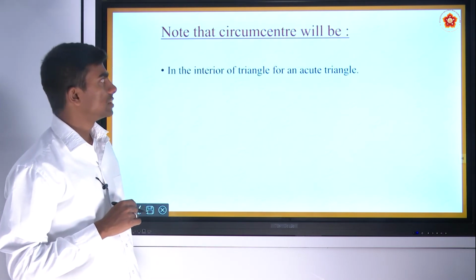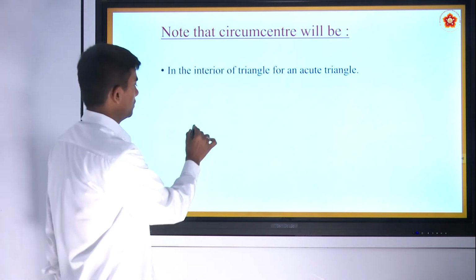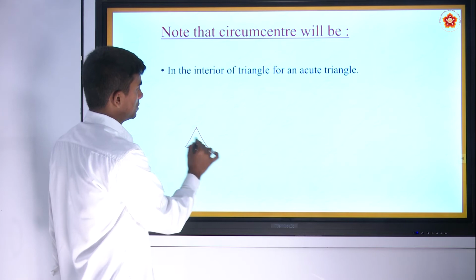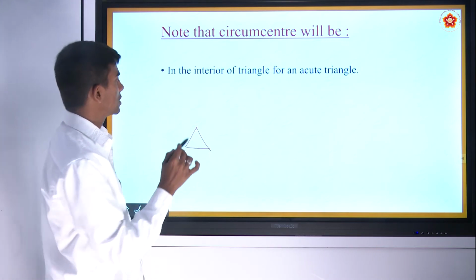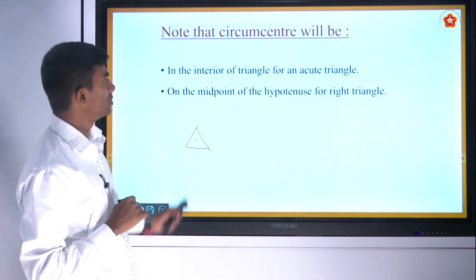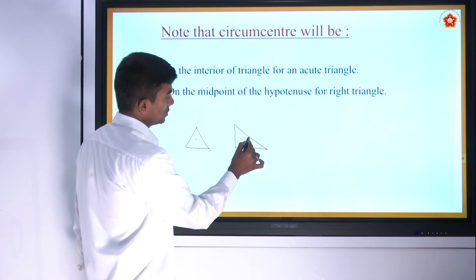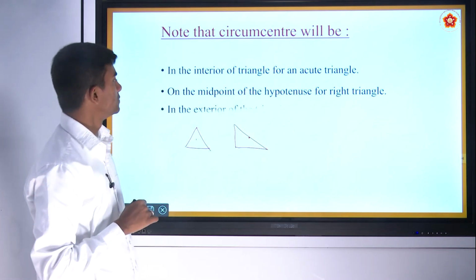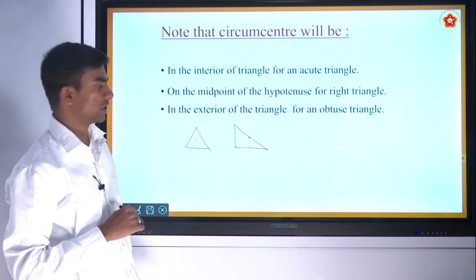To note that circumcenter will be in the interior of a triangle for an acute triangle. For instance, let us consider this as an acute angle triangle. The circumcenter will be inside the triangle. It will be on the midpoint of the hypotenuse for a right angle triangle. So it will be here in the exterior of a triangle for an obtuse angle triangle.